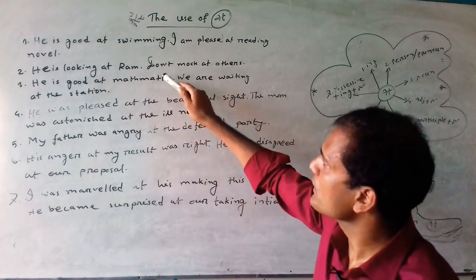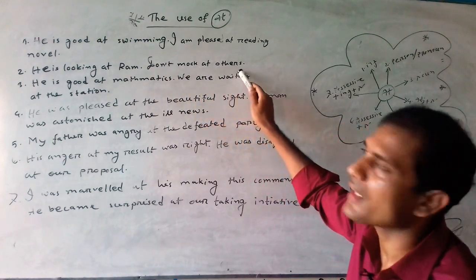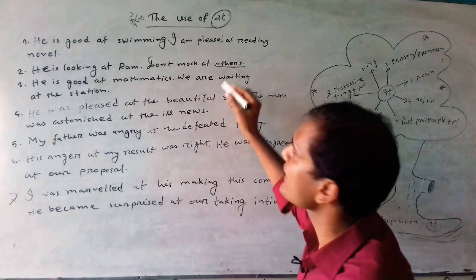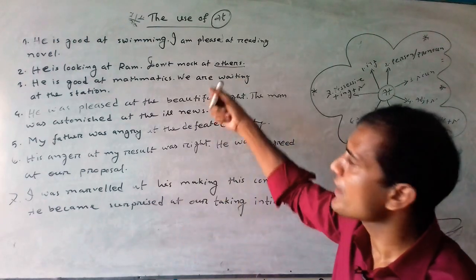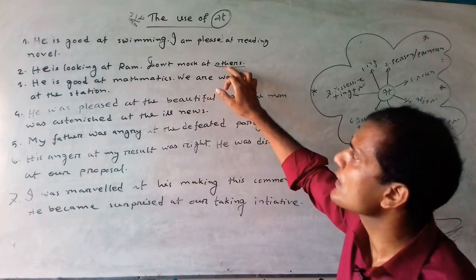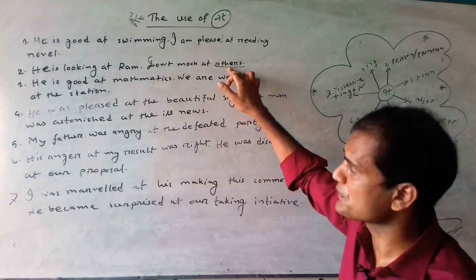Example number 2, don't mock at others. Here others indicates a pronoun. So after preposition at you can use any kind of pronoun.